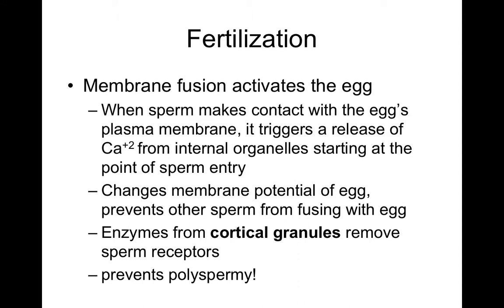Changes in the membrane of the potential egg prevent other sperm from fusing with the egg. Enzymes from the cortical granules remove sperm receptors. This prevents more than one sperm from fertilizing the egg, essentially.